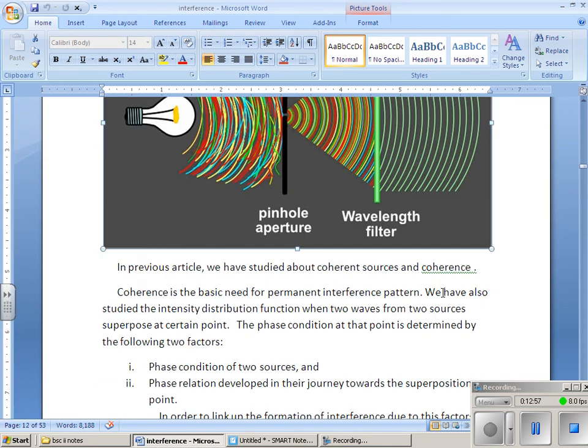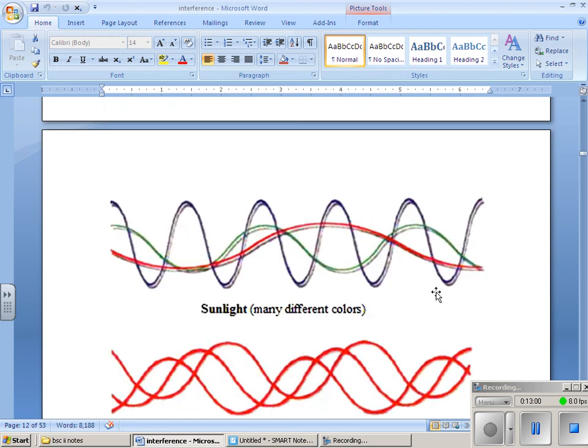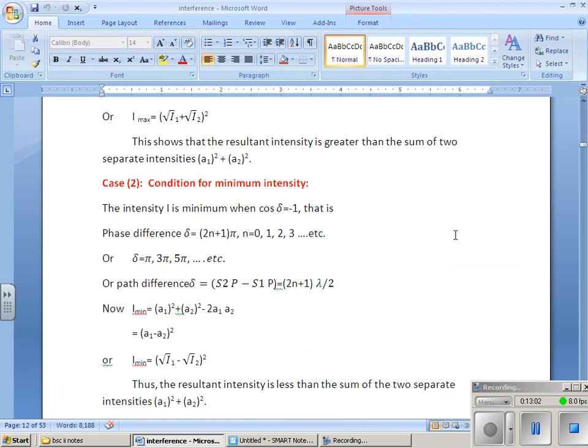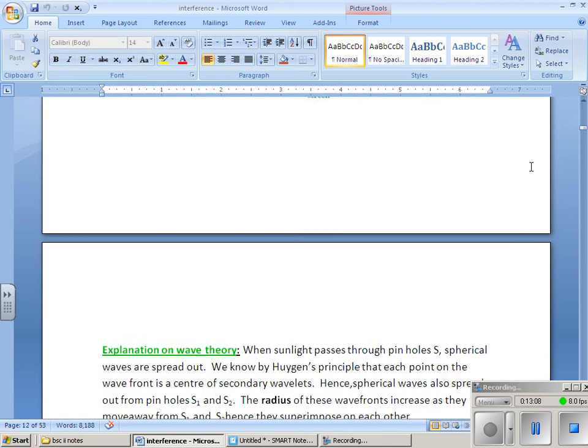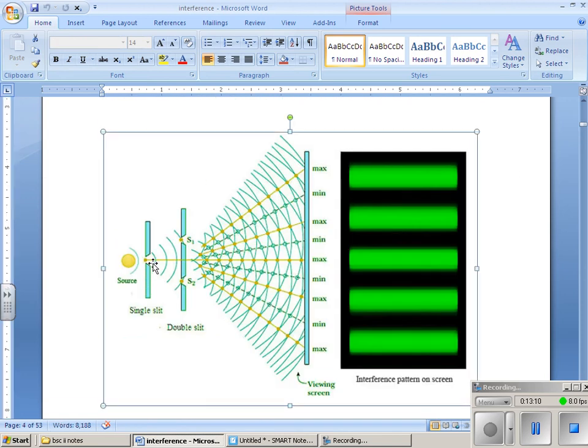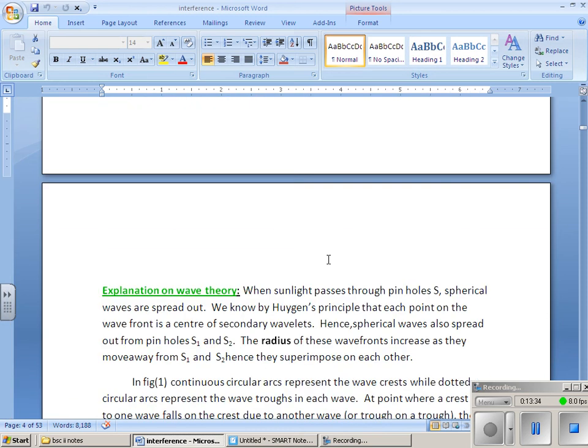Let's see what is meant by spatial coherence. If we go to Young's double slit experiment, the distance between S1 and S2 must be fixed, and the pinhole must be very small. If the pinhole is large and the distance is not properly maintained, then in the interference pattern we get, the alternate dark and bright fringes, the contrast will not be there. That is called spatial coherence.